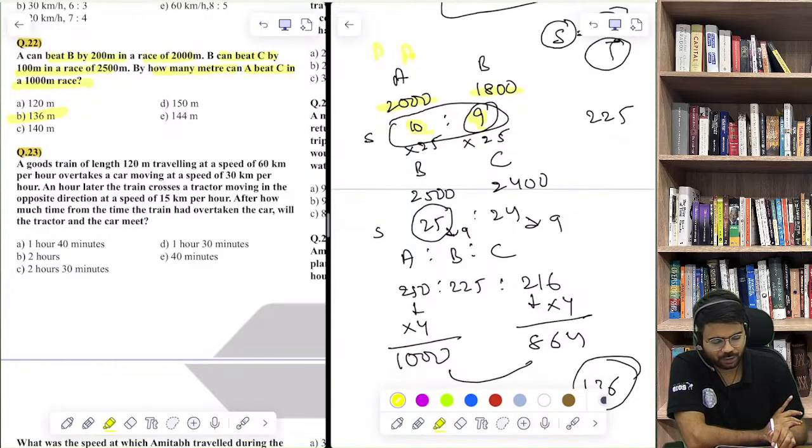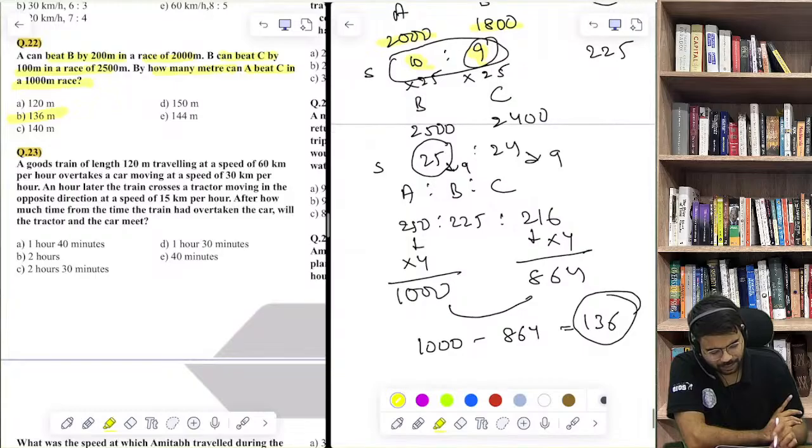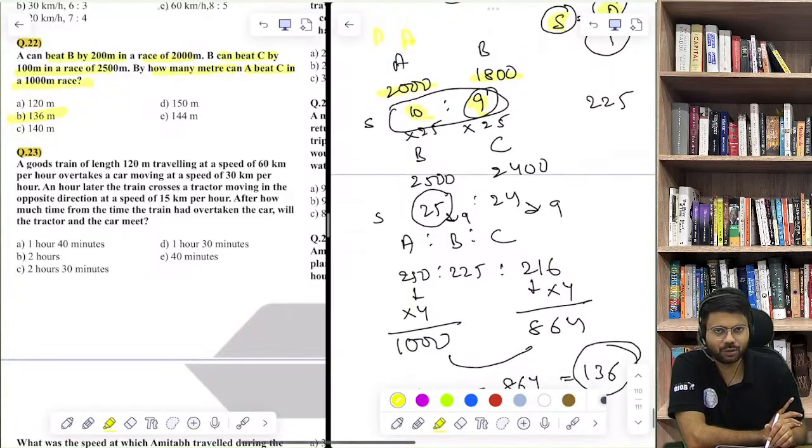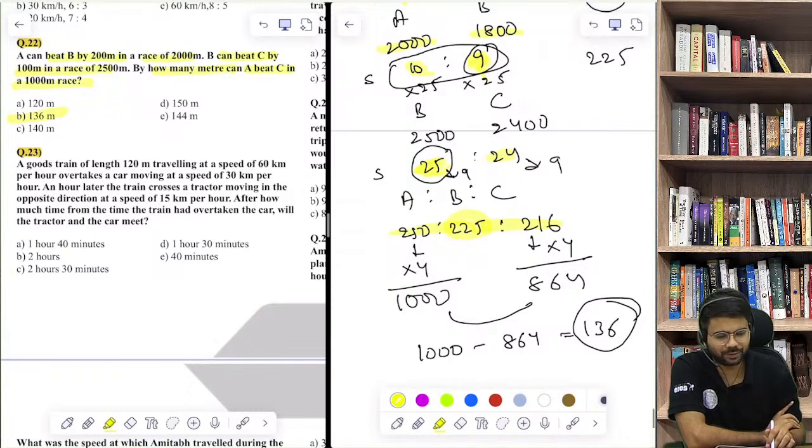That will be the ratio of their speed also, because speed and distance are directly proportional. Similarly, I calculated the ratio of the speed of B and C. And then I found their combined ratio ABC by taking the LCM, because B was common, 25 and 9. LCM is 225. So I made it 225, and I have to convert the other ratios as well.